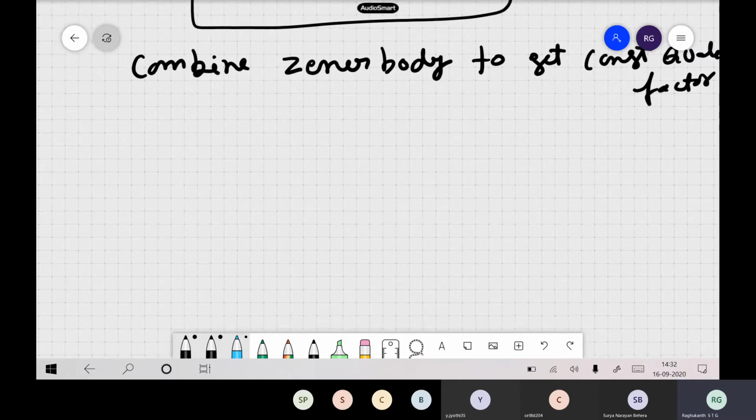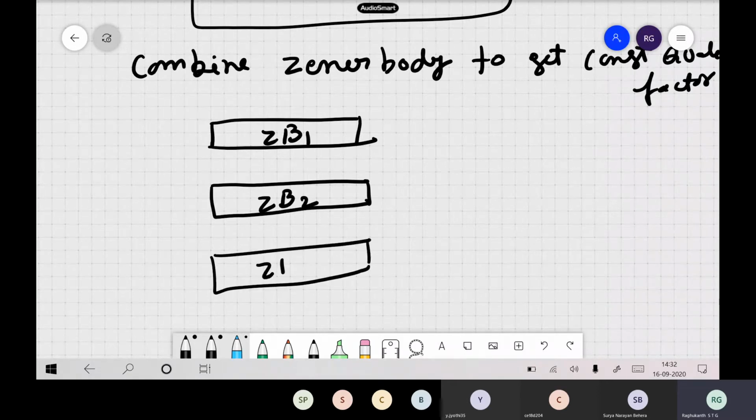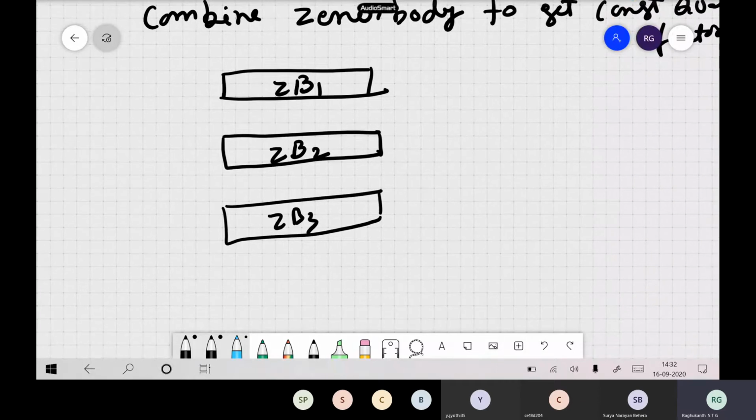So how do we do this? There are several ways. You have the Zener's bodies. This is one Zener's body. You take another Zener's body. Zener's body means it can be Hooke's body in parallel with Maxwell, or Hooke's body in series with Kelvin-Voigt. Both of them are going to give the same result. So this is one, this is two, and you have several like this, and then you join all of them in a parallel kind of combination.